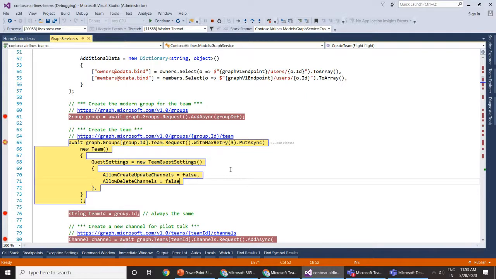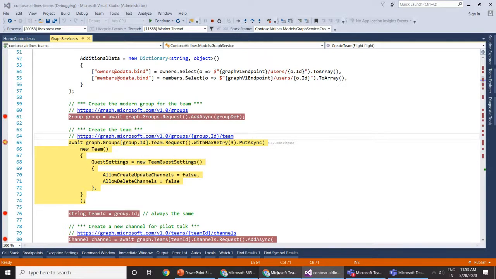So the group ID we can get from there, and again we can post one query with graph.microsoft.com/group/ID of that particular group/team, because at the end we will always have the same ID for a group and a team. So let me go ahead and create that particular team.